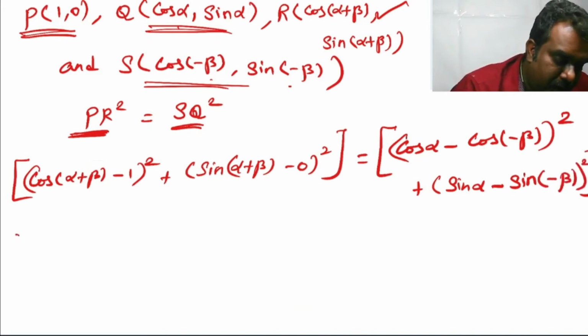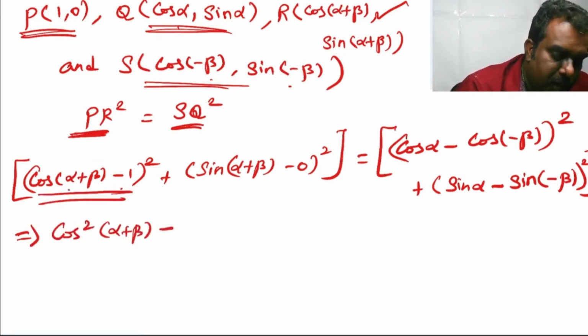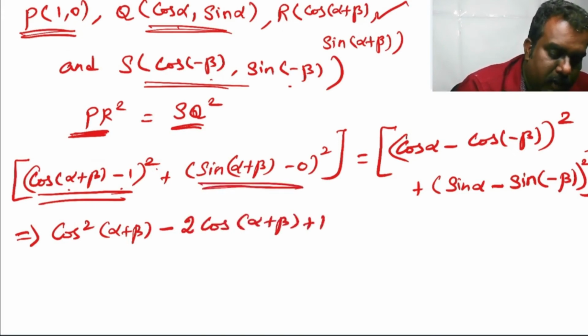Now simplify, we can get cos square alpha plus beta minus, apply the formula of A minus B the whole square, so cos square alpha plus beta minus 2 cos of alpha plus beta plus 1. Here sin alpha plus beta minus 0 is sin alpha plus beta. Sin alpha plus beta the whole square is sin square of alpha plus beta, is equal to